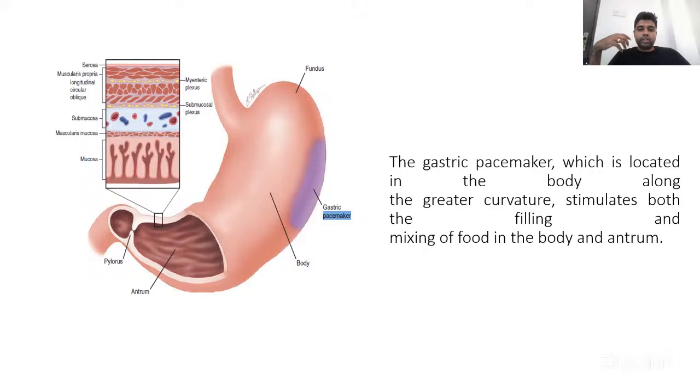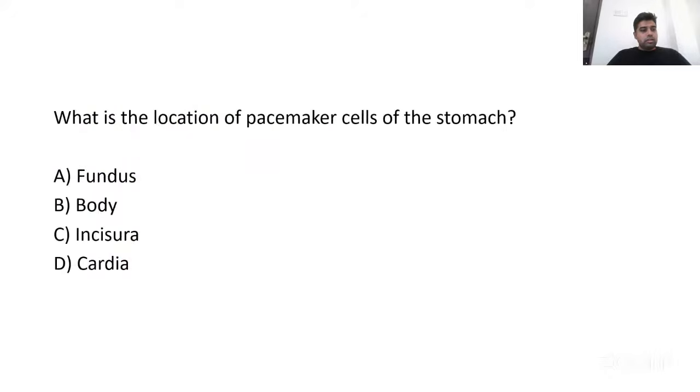What does it do? It stimulates both the filling and mixing of food in the body and antrum. The predominant function of the body and fundus is receptive and accommodative relaxation, which helps in filling of the stomach. The predominant function of the antropyloric region is the antropyloric mill effect, that is, it helps in churning and mixing of food. Fundus and body are involved in filling of the stomach. Antrum and pylorus are involved in mixing of food. So the answer here is B, body. That is where the pacemaker cells of the stomach are located.